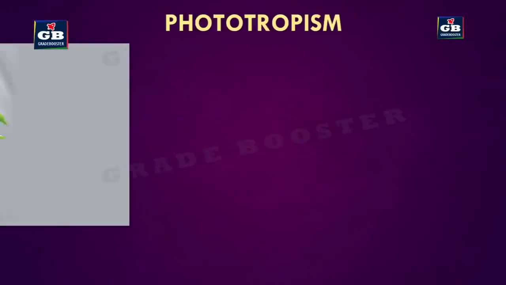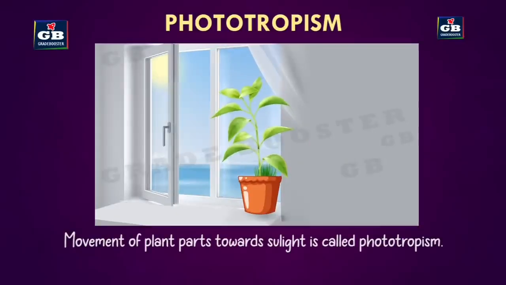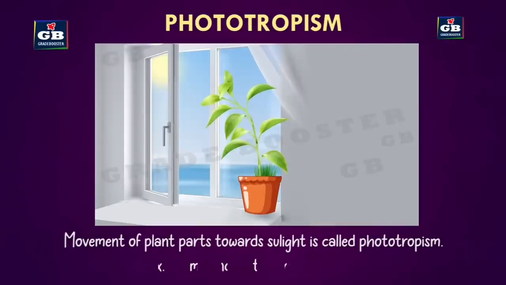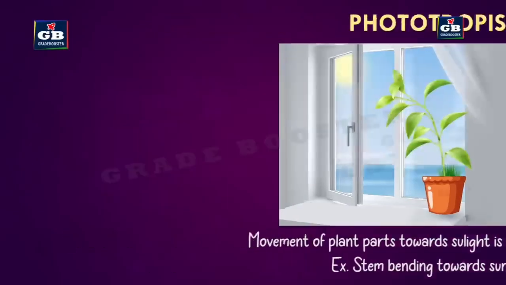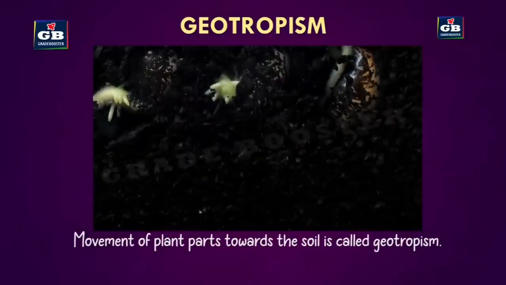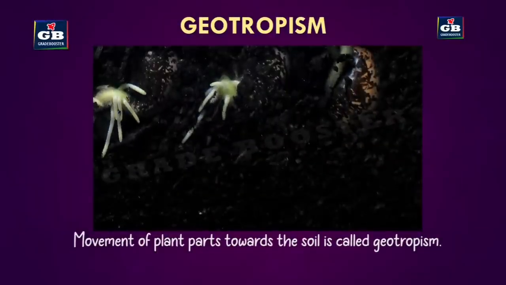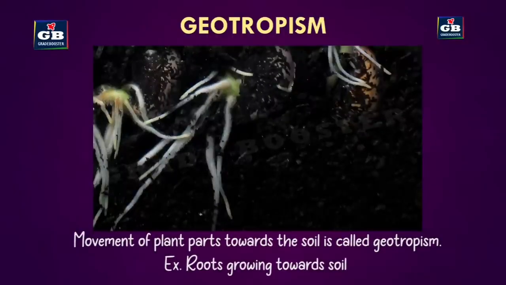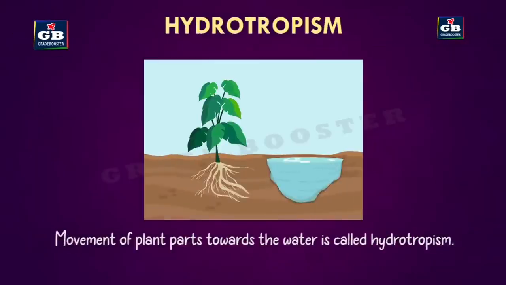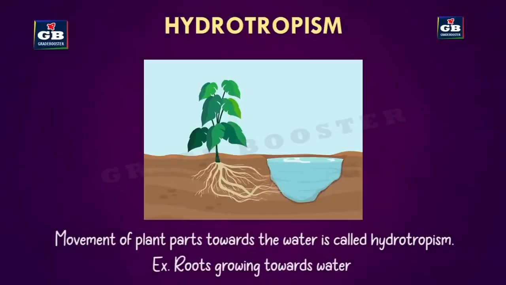Movement of plant parts towards sunlight is called phototropism. Example, stem bending towards light. So this phenomenon is called phototropism. And movement of plant parts towards the soil is called geotropism. Example, roots growing towards soil. And movement of plant parts towards the water is called hydrotropism. Example, roots grow towards water.